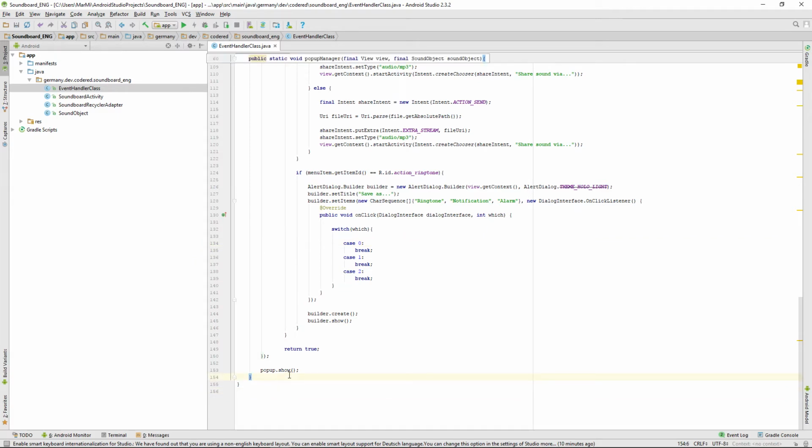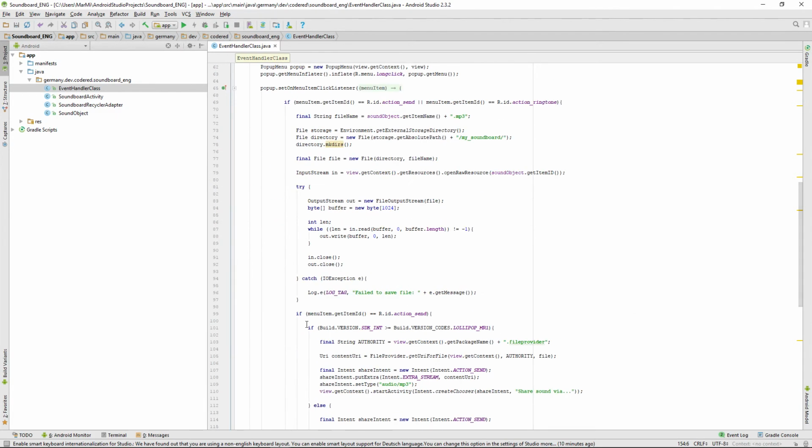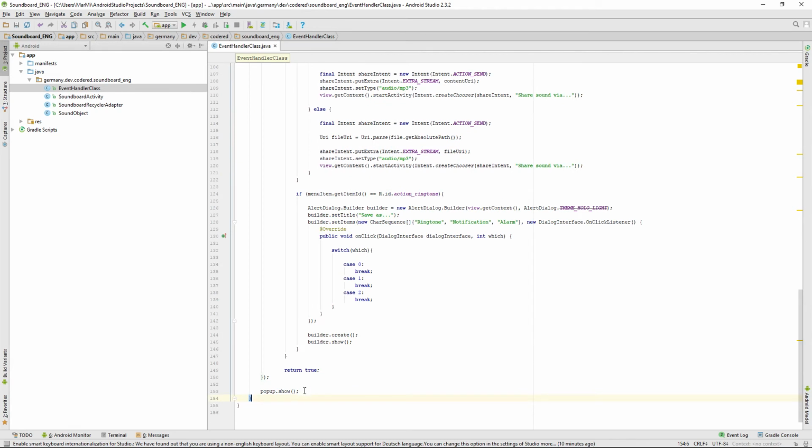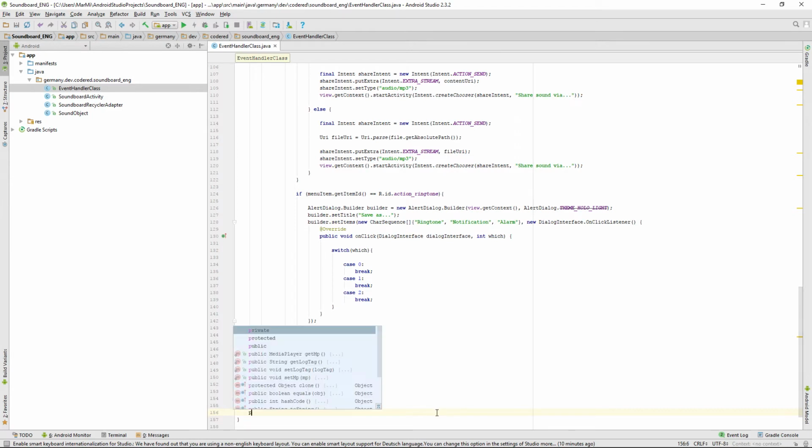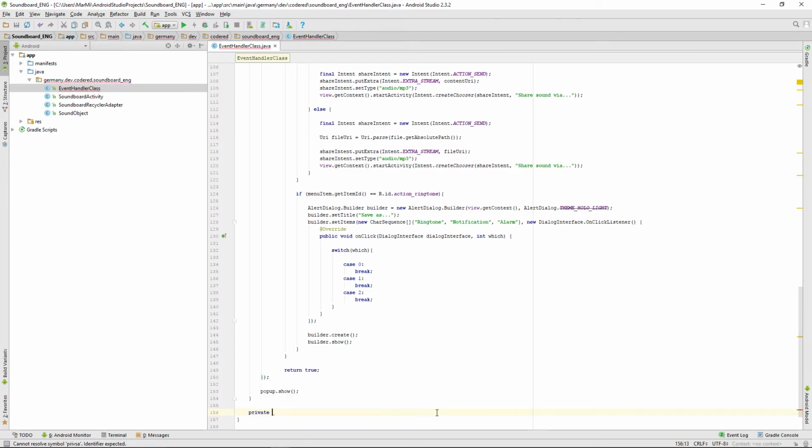So, well, we have to be outside of the pop-up manager, and we're writing a new private static void change system audio. I will name it like that.